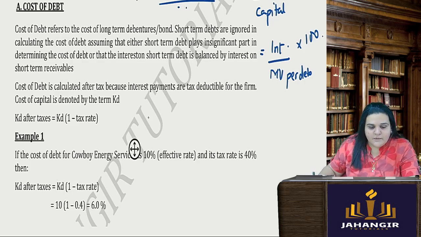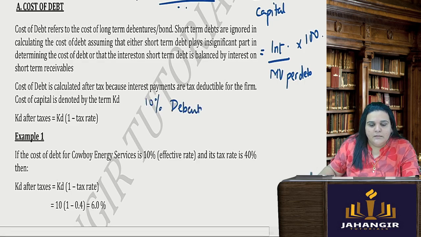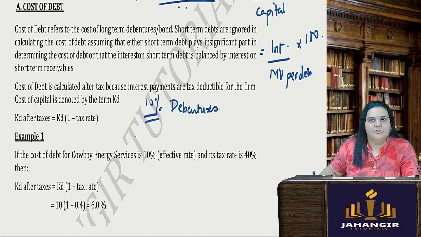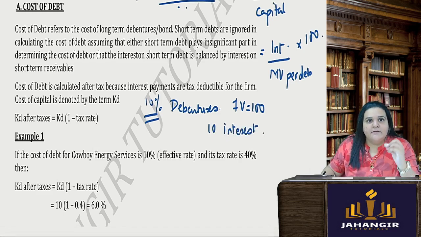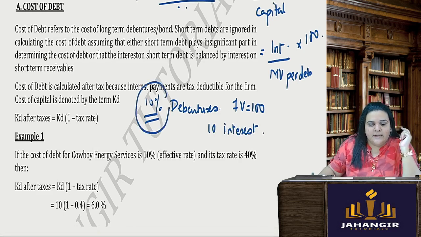So they will give you 10% debentures. That means I have to pay 10% interest on my debentures. The face value of the debenture is 100. So I am paying 10 rupees as my interest, which is the cost to the company. But the relative cost of debentures will be less because there is a tax benefit attached to this particular amount of interest.